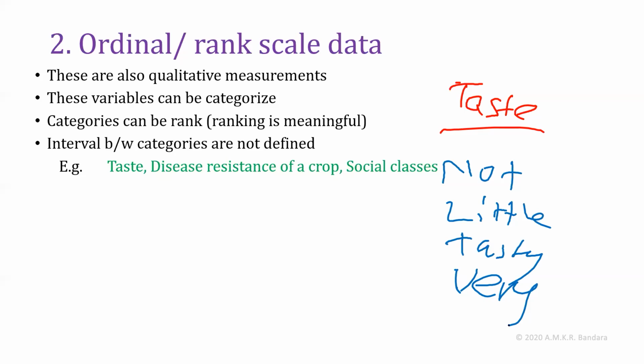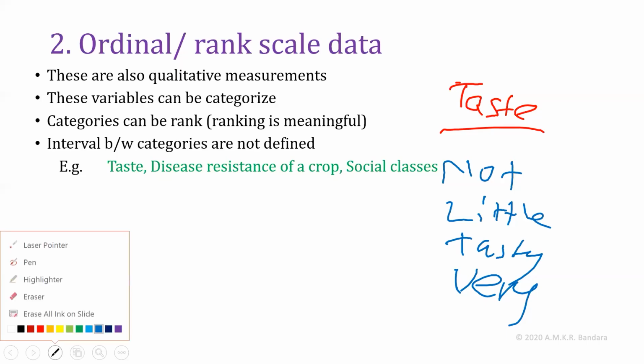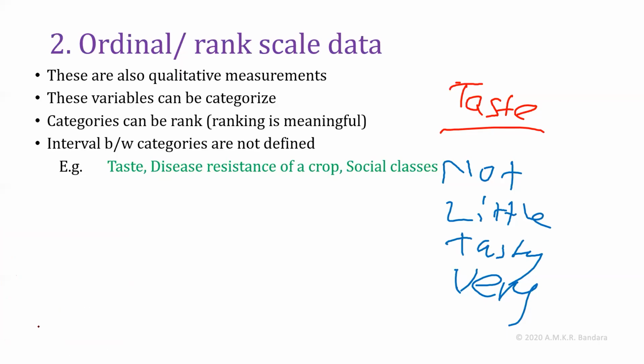Here, we can rank these categories. Not tasty is at the lower level, so we can put rank 1 here. Little tasty will receive second rank. Tasty third rank. This is the highest rank if we give the highest magnitude to a superior category.